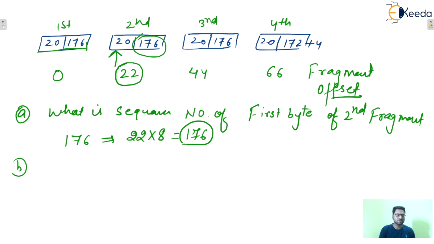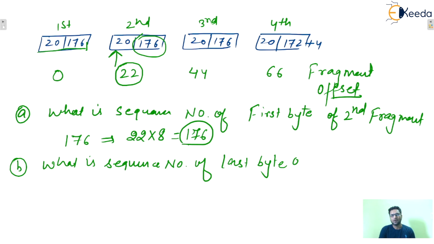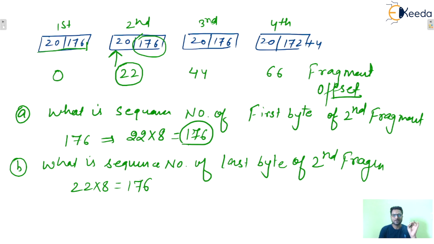Similarly, the next question is: what is the sequence number of the last byte of the second fragment? So you know 22 into 8, 176, will be the sequence number for the first byte, and you are asking about the last byte. So the first byte sequence number is 176. So the last byte sequence number will be what?